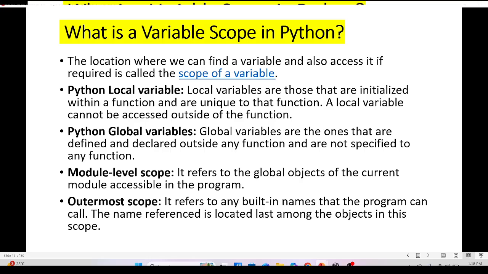Local variables are those that are initialized within a function and are unique to that function. A local variable cannot be accessed outside of the function. Global variables are the ones that are defined and declared outside any function and are not specific to any function. You can say that.